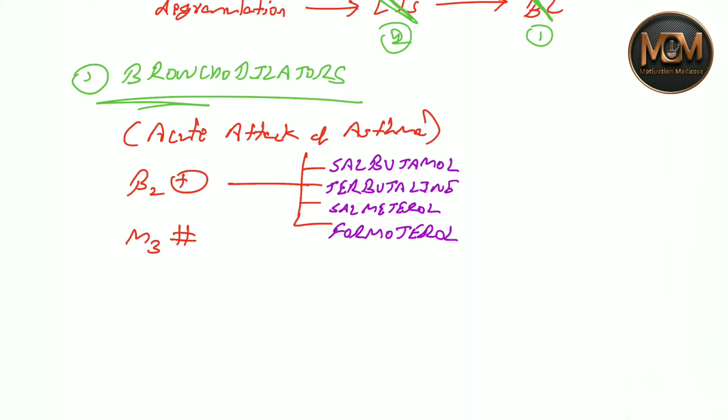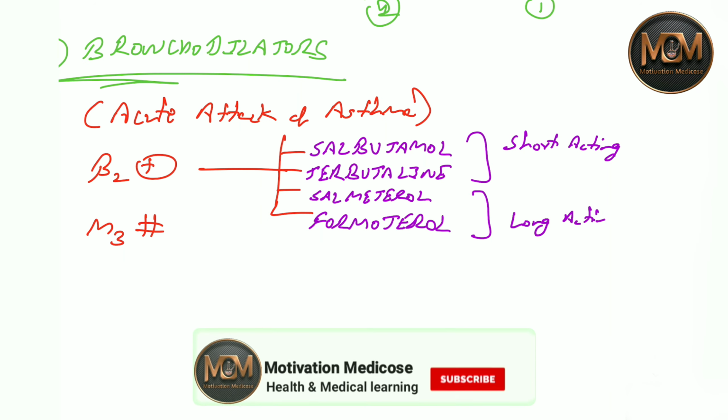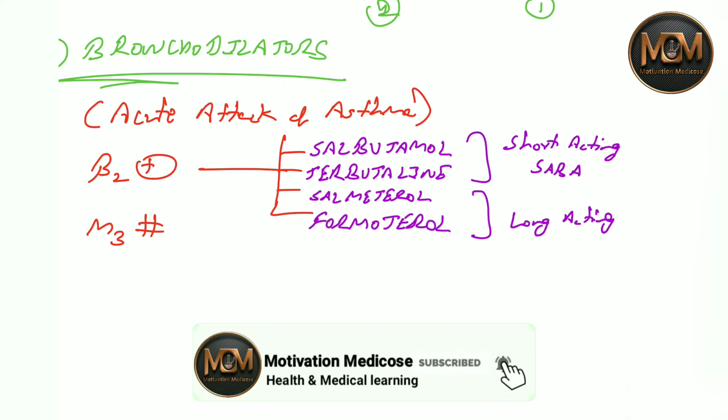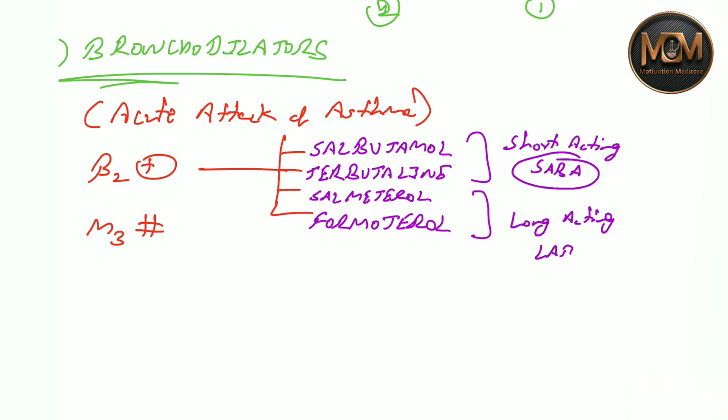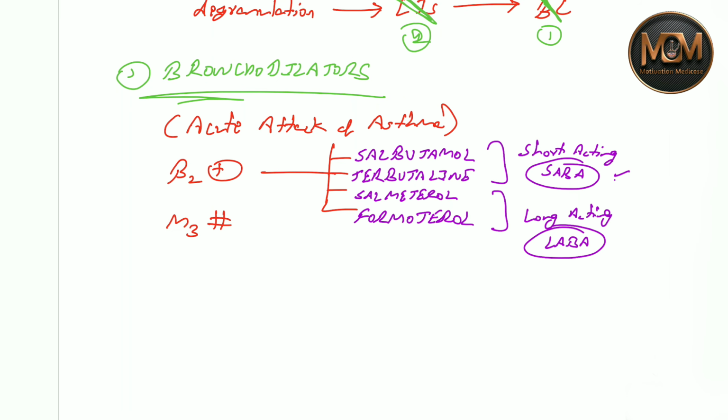Why have I written in this order? Because these two drugs are short acting, and these two below are long acting. That's why we call them SABA, short acting beta 2 agonist, and LABA, long acting beta 2 agonist. SABA can be given in the acute attack of asthma because they work rapidly. While the M3 blocker drugs we need to study are two: ipratropium and tiotropium.